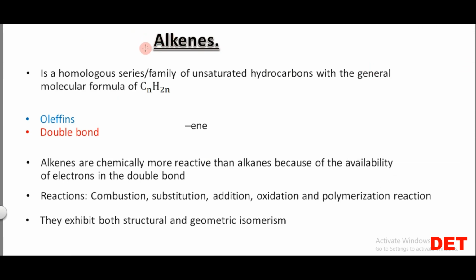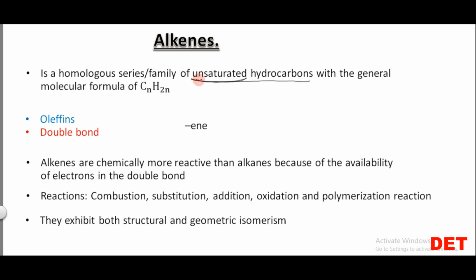Alright, so here in this video we're going to look at the alkenes. The alkene is a family or a homologous series of unsaturated hydrocarbons with a general molecular formula of CnH2n. Again, alkene is a homologous series or a family of unsaturated hydrocarbons with a general molecular formula of CnH2n. So what are unsaturated hydrocarbons?